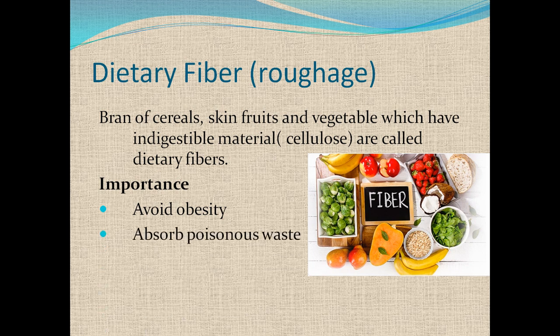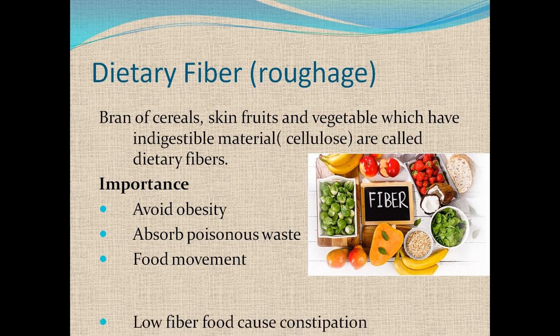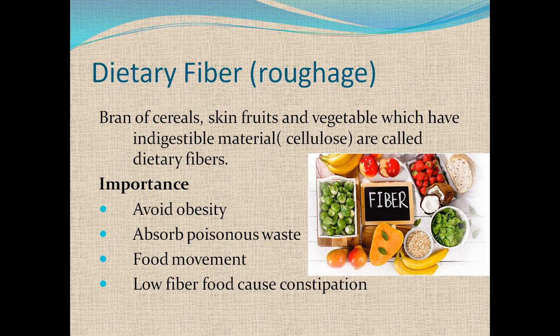The second reason is that it absorbs poisonous waste from the food that is being digested in the intestine or gut. The next reason, high fiber food has more bulk, which allows the intestine muscle to grip and move the food along the gut. If your diet is low in fiber, then it may cause constipation, heart diseases, diabetes, and even cancer.